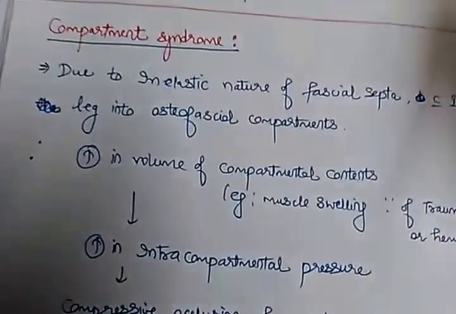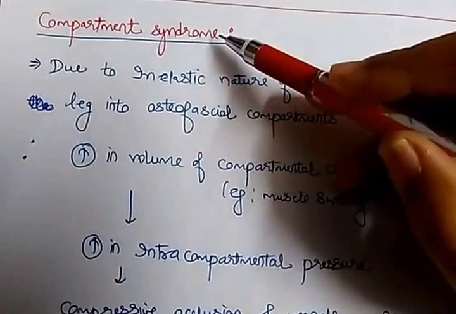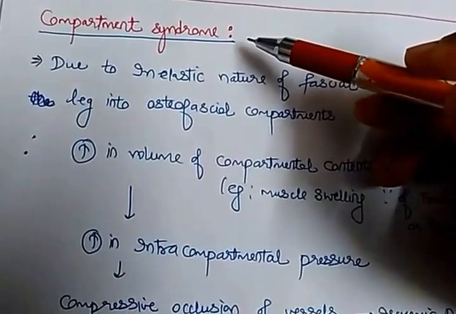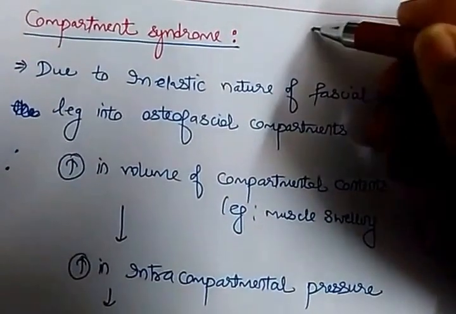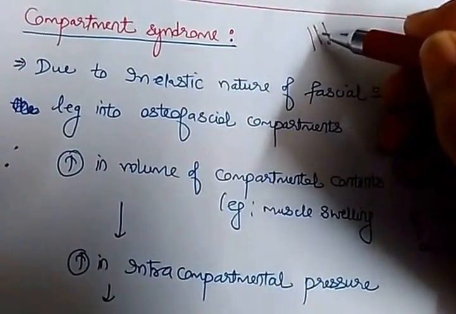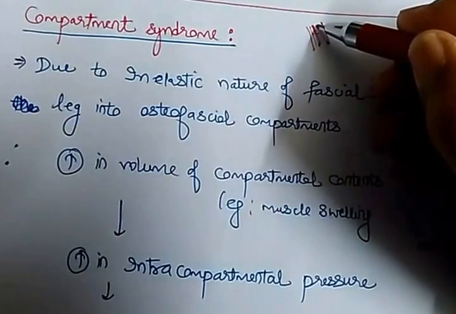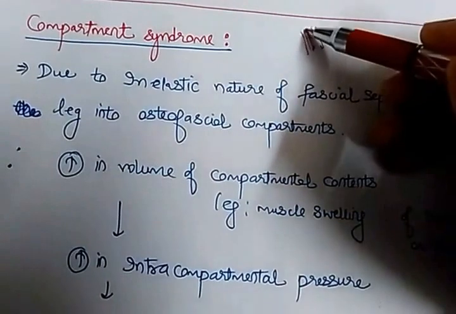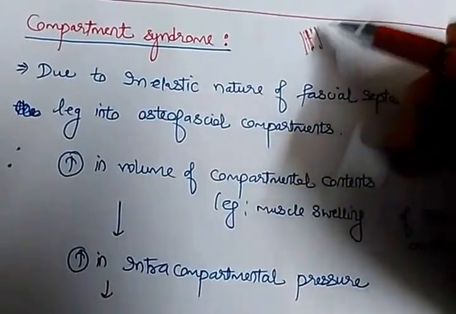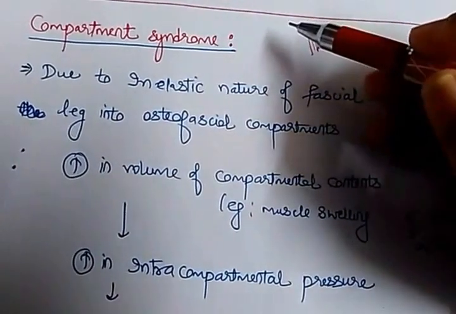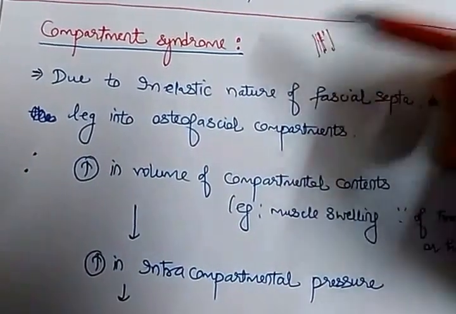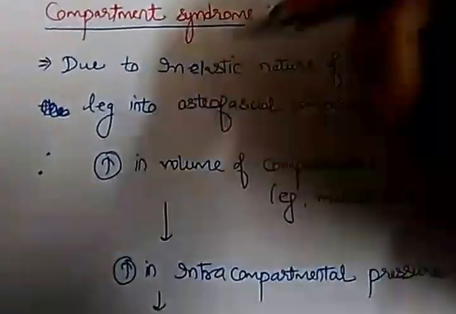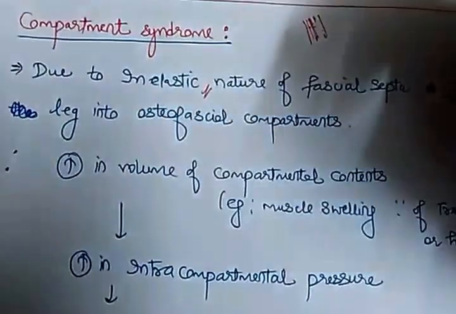Okay. Now, compartment syndrome. What is compartment syndrome? This we have read in anatomy as well as surgery. Like we know that within the leg there are compartments, like the anterior compartment of the thigh or leg. For example, in the thigh there is an anterior compartment, medial compartment, and posterior compartment. So these compartments have been divided on the basis of deep fascial septa. Okay, and these deep fascial septa are inelastic.